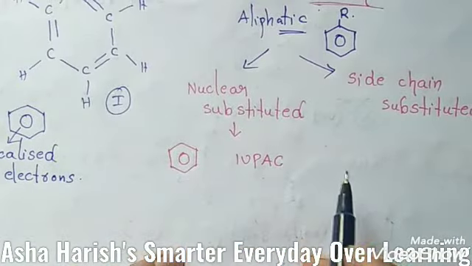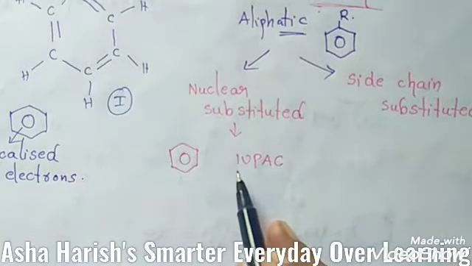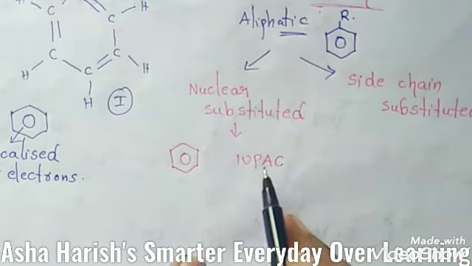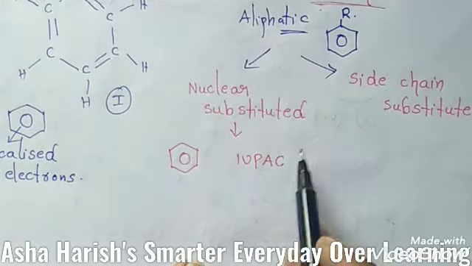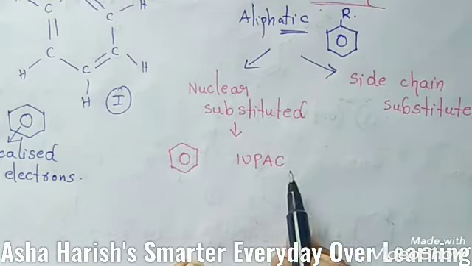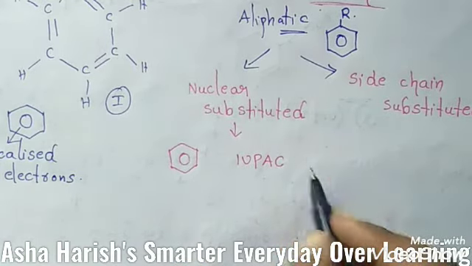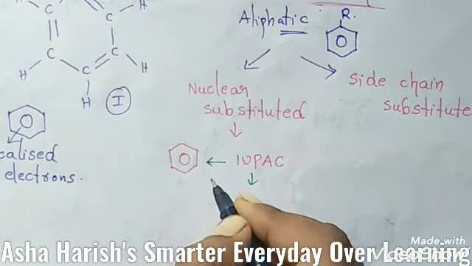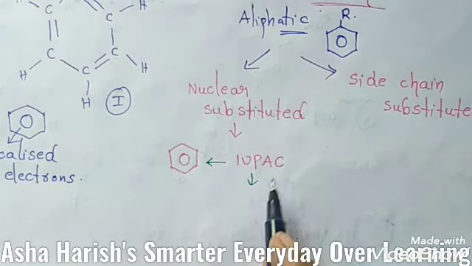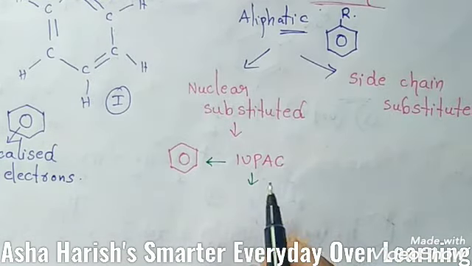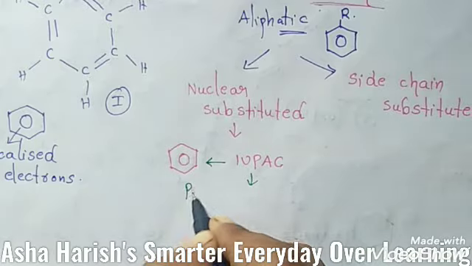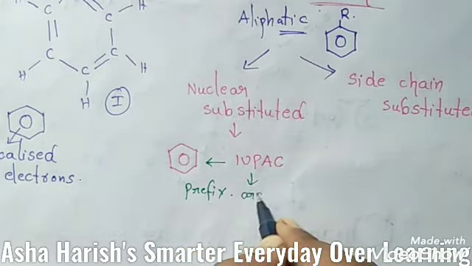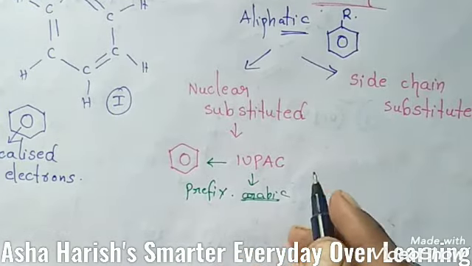In the IUPAC system, the International Union of Pure and Applied Chemistry, which you should remember, the positions of the substituents in disubstituted benzenes should be indicated either by prefixes or by Arabic numerals. What are those? We are just going to see.